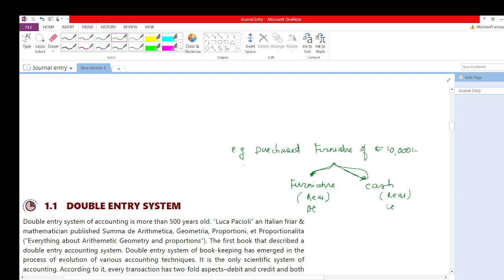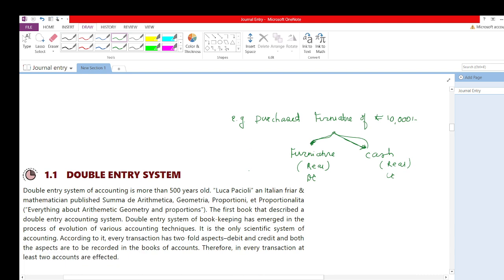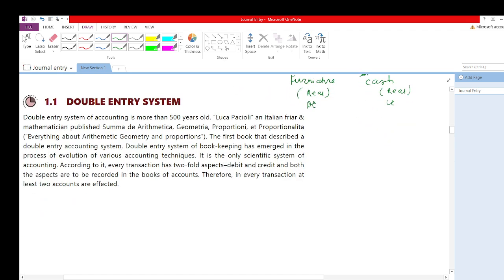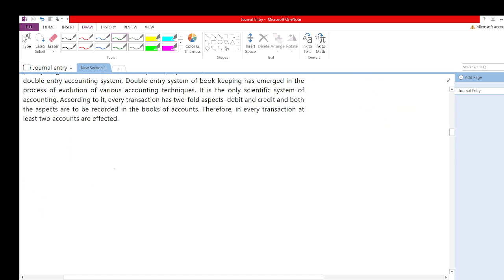Now what is the double entry system? The double entry system says every debit has an equal and opposite credit. Now here I am telling you, let's take an example. Here is your mother. Who is she? She is your mother. Now here is you. Okay, you are so happy, right?